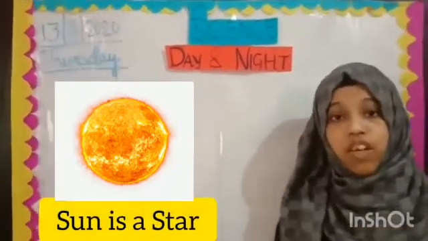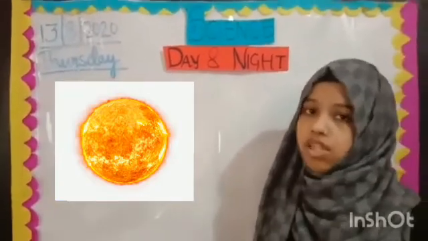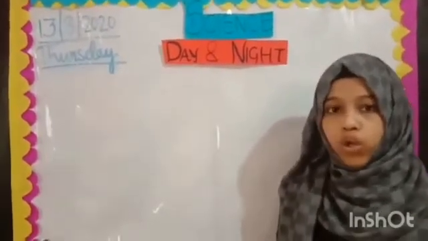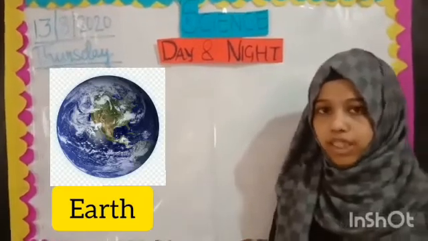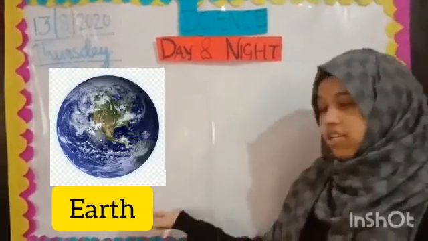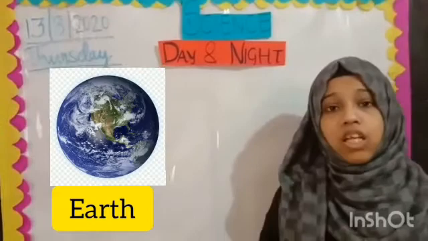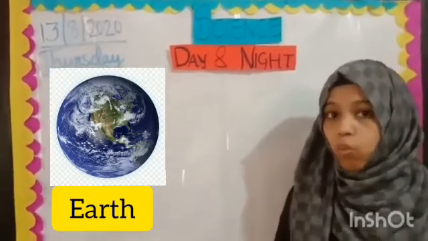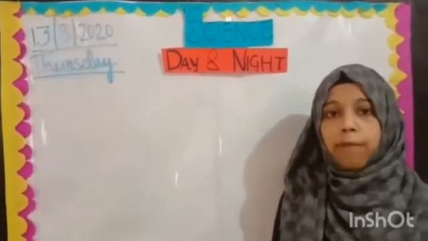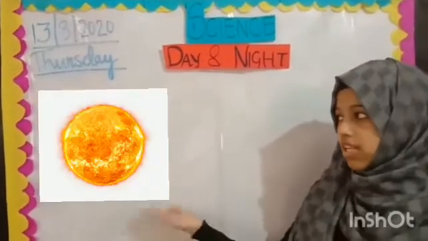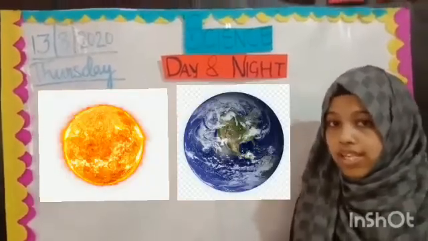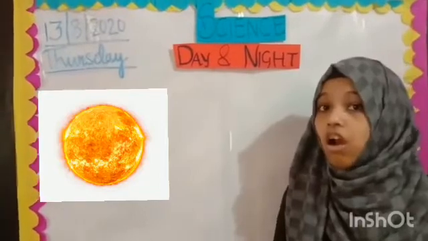Now children, let me tell you how big the sun is. Well, do you all know our earth? Yes? This is our earth. Now this is our sun. And what is this? This is our earth.